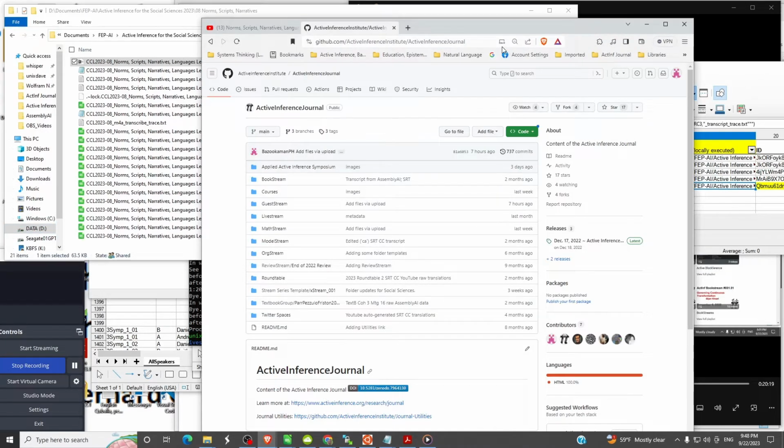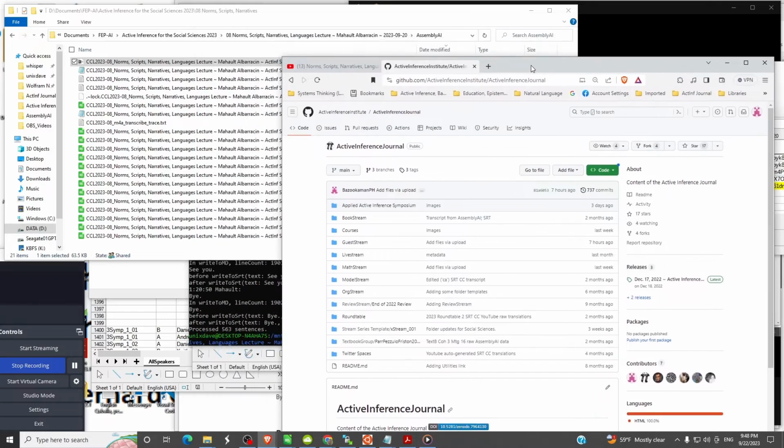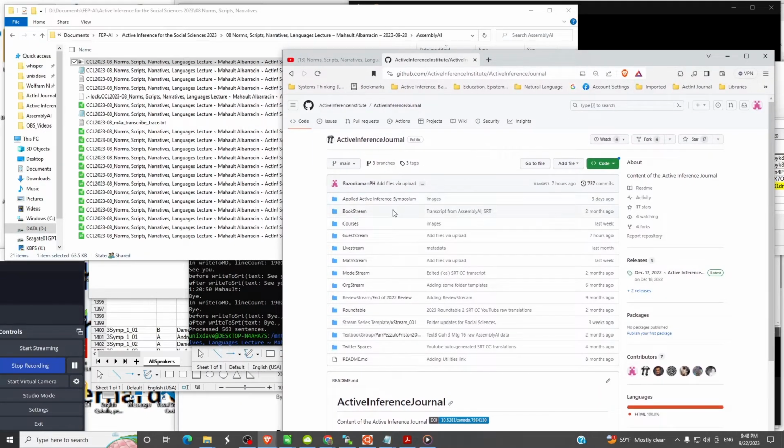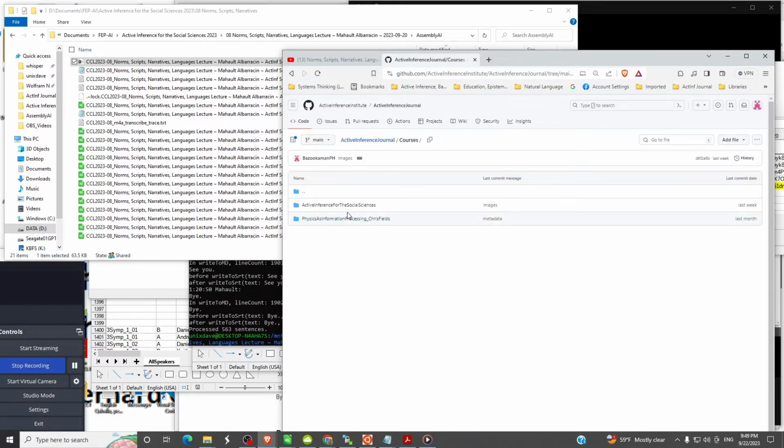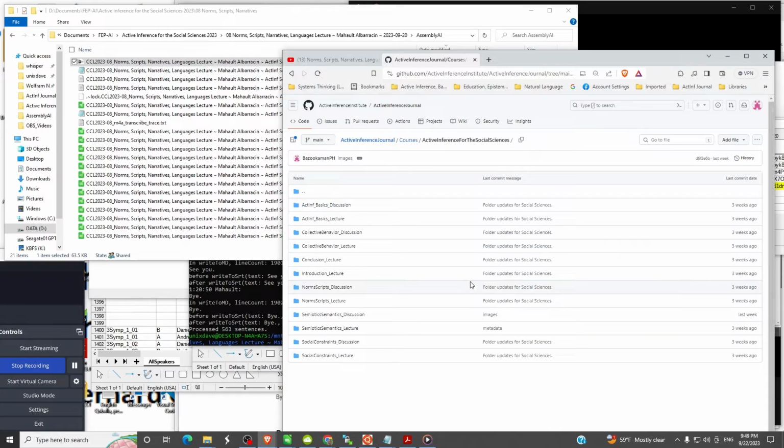So out in the Active Inference Journal, this is a CCL, which is considered a course, and that is Active Inference for the Social Sciences. So we know we're in the right playlist, or the right volume of the Active Inference Journal.